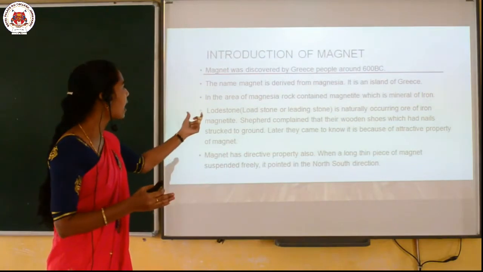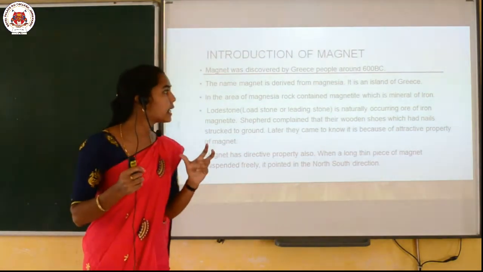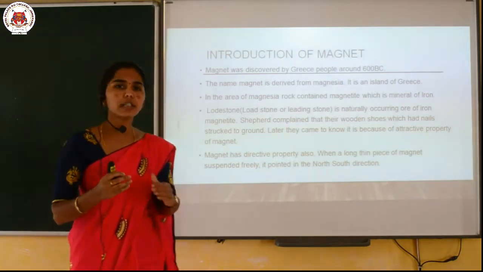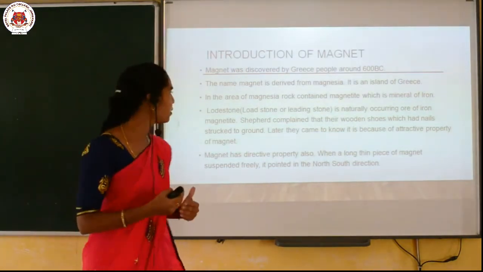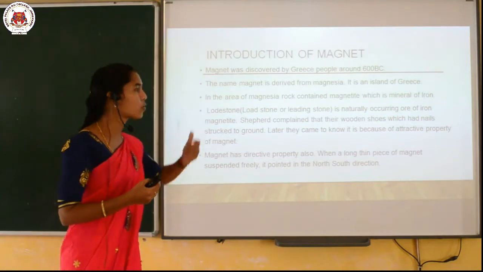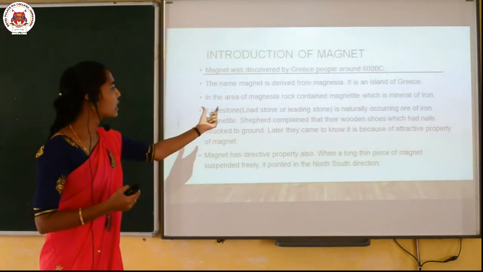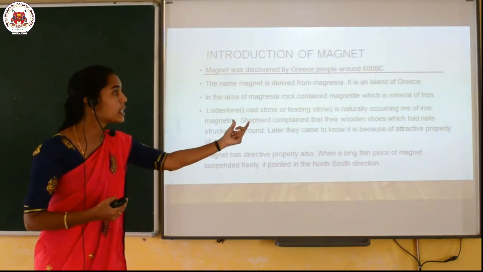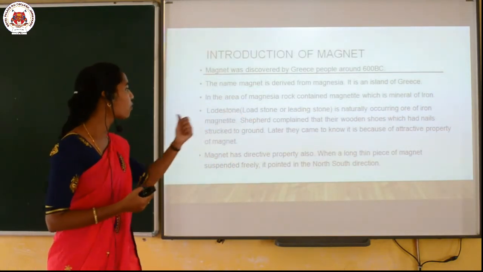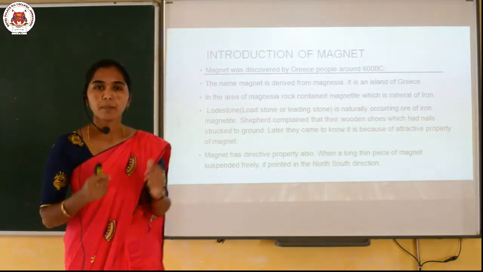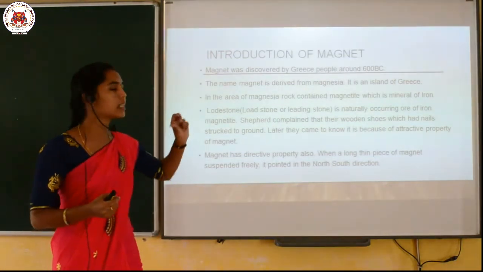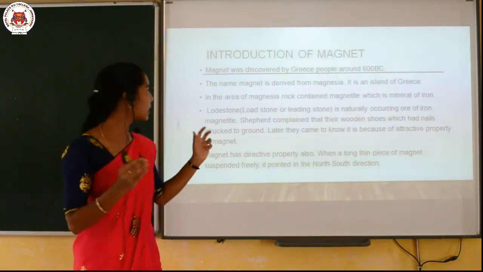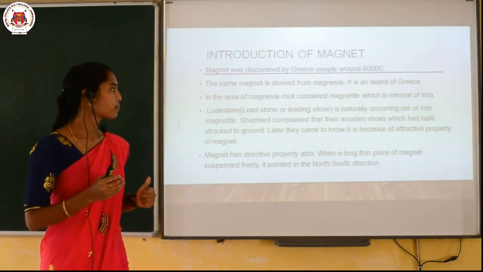In that area, Magnesia rock contained magnetite, which is a mineral of iron. In the beginning there was a lodestone, also called leading stone, a naturally occurring ore of iron, magnetite. That means in that Magnesia area of Greece, they found a rock containing magnetite.